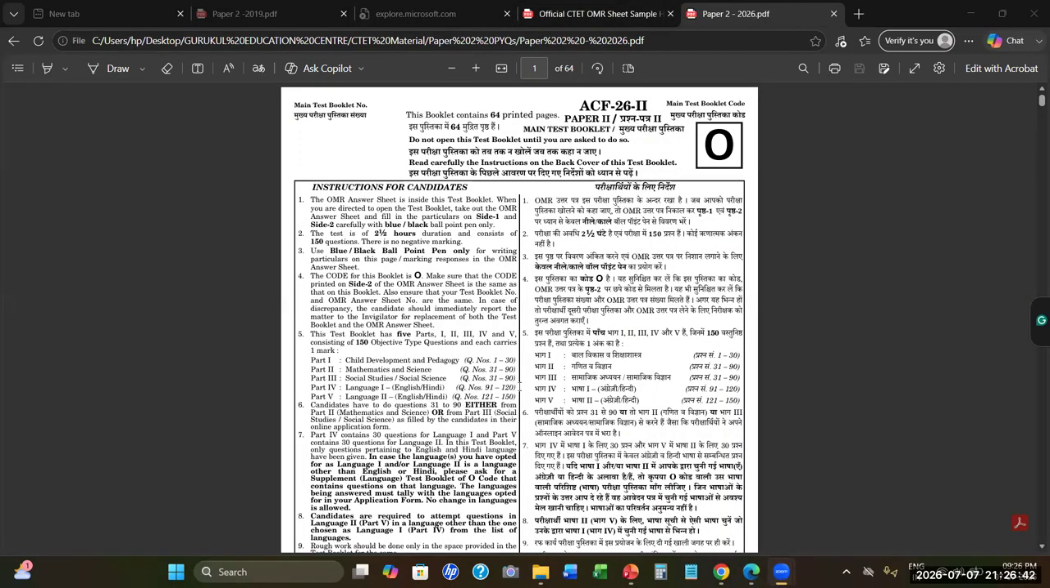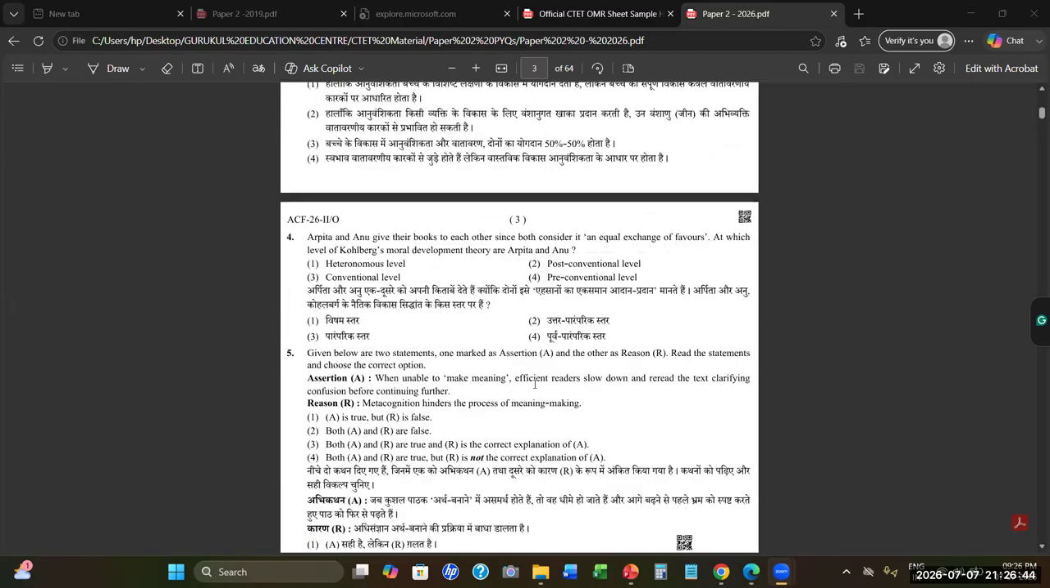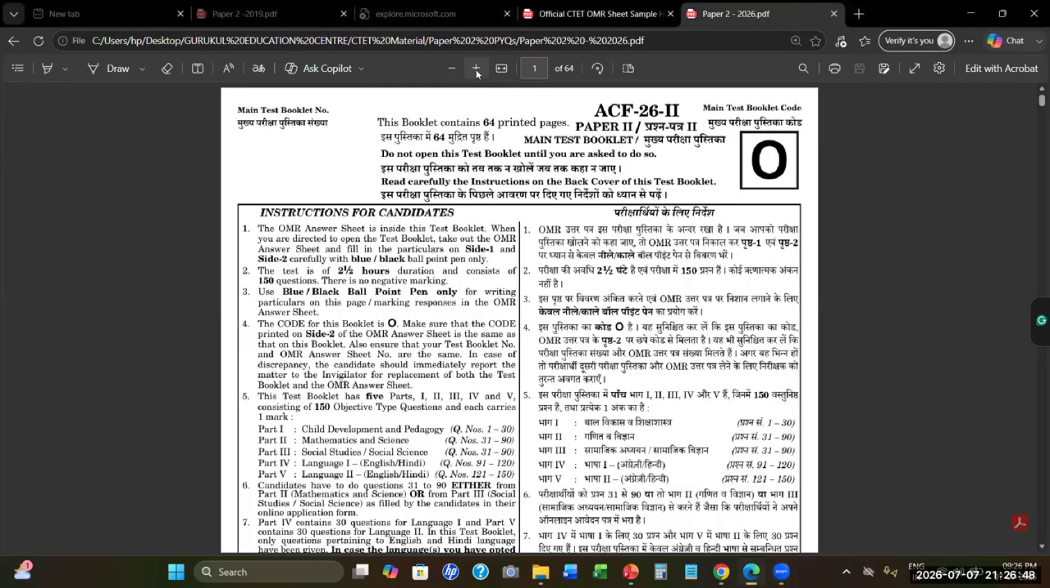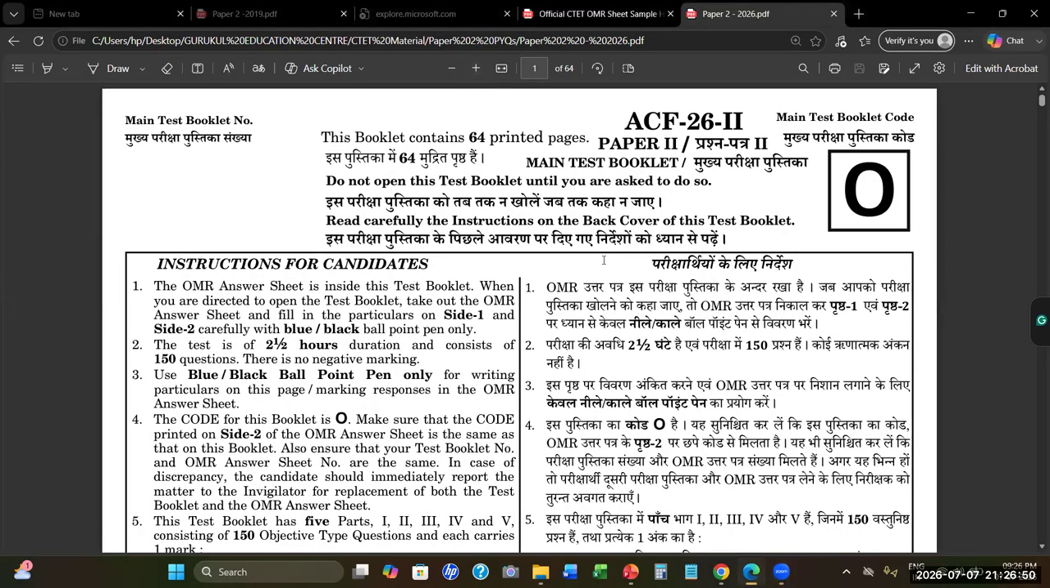So this is the first page. This is the kind of paper you get. I'll zoom in for you. The instructions are mentioned in Hindi and English both. And this is the code which I was talking about. So this paper has O code. This is a paper of 2026, this January. I'm sorry, it's February, I guess. So this is the February paper.